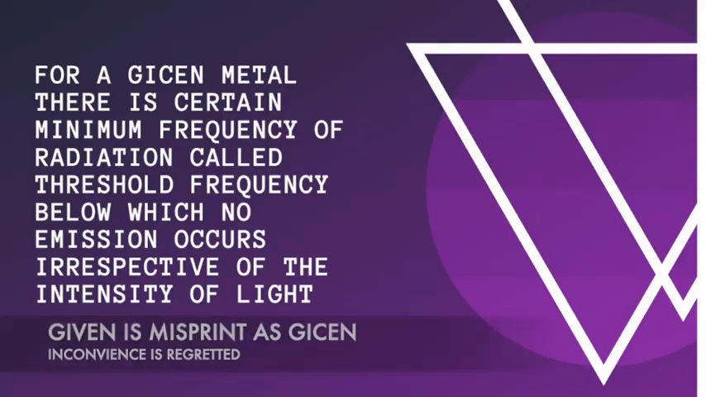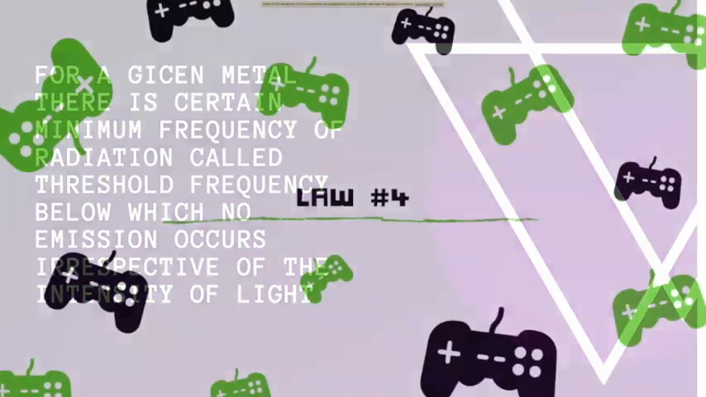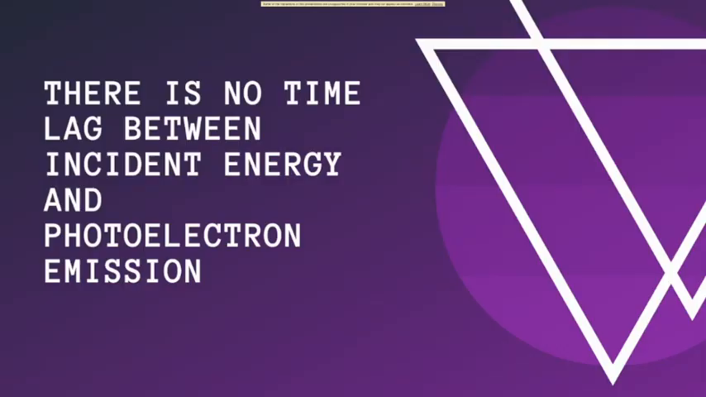Law number 3. For a given metal, there is a certain minimum frequency of radiation called threshold frequency, below which no emission occurs, irrespective of the intensity of light. Law number 4. There is no time lag between incident energy and photoelectron emission. Due to some explicit calculations, it is a well-known accepted fact that there is no time lag between incident energy and photoelectron emission. It just takes some microseconds for the process to occur.